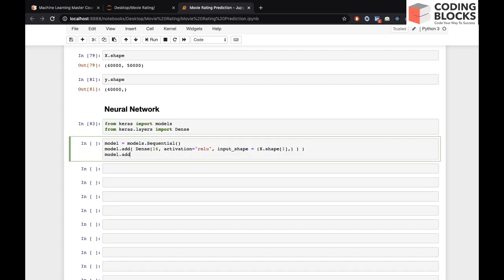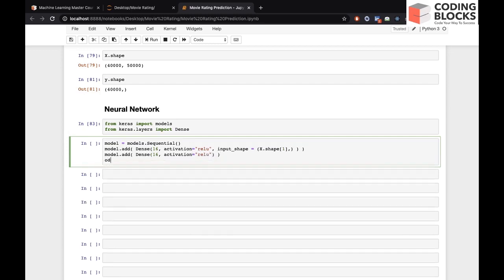Then let's also add a second layer, which is again a dense layer, with 16 units and relu activation. And let's add the final layer.